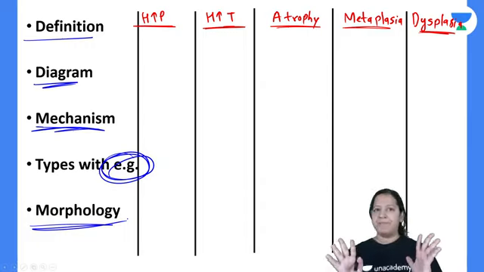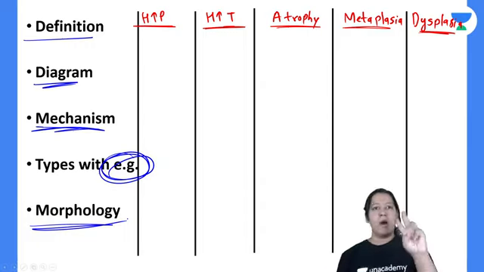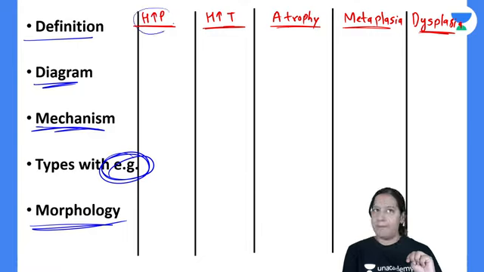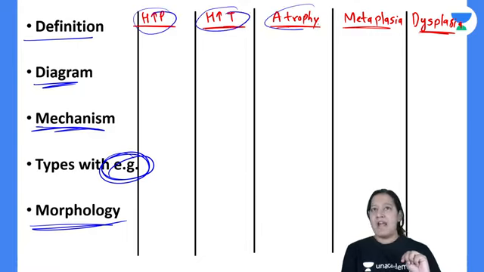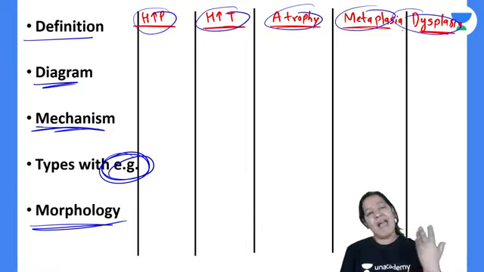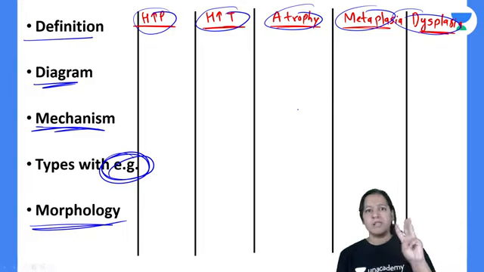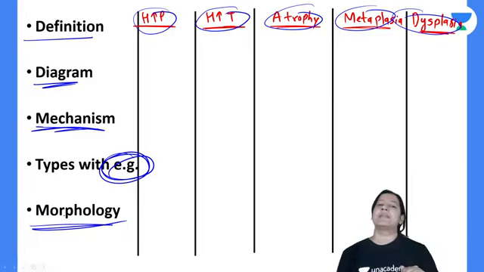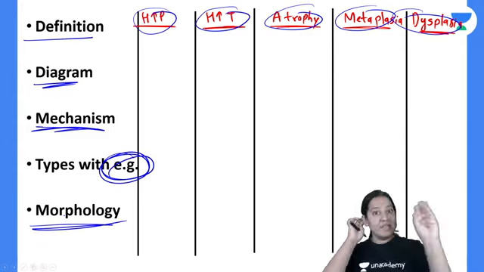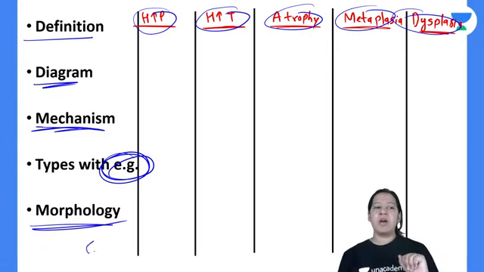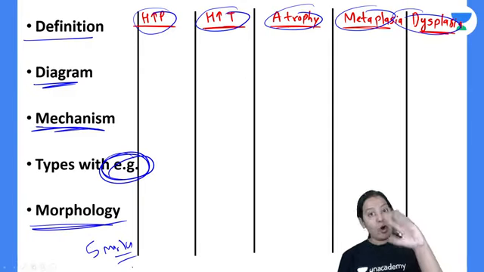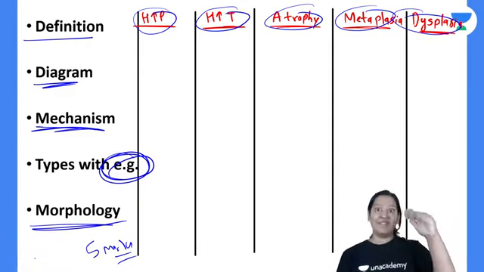If any one of them is coming in your exam, it will be a 2-mark or 3-mark question. Write a short note on hyperplasia, hypertrophy, atrophy, metaplasia or dysplasia. Anything can come in your exam either for 2 marks or 3 marks. You have to write in these headings. Don't write paragraphs, write in these 5 headings. If it is a 5-mark question, it will come, write a short note on cell adaptations. Then you have to write all 5. You have to write all 5 under these headings only.